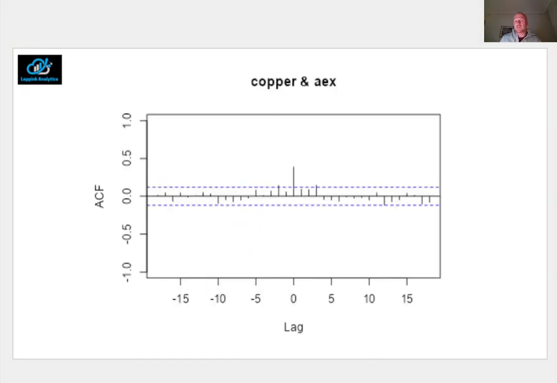And we see a similar picture for the cross-correlation function of copper versus the AEX, similar to what we just saw for copper and S&P 500, this time with the lag 0 correlation being just under 0.4, but still moderate.